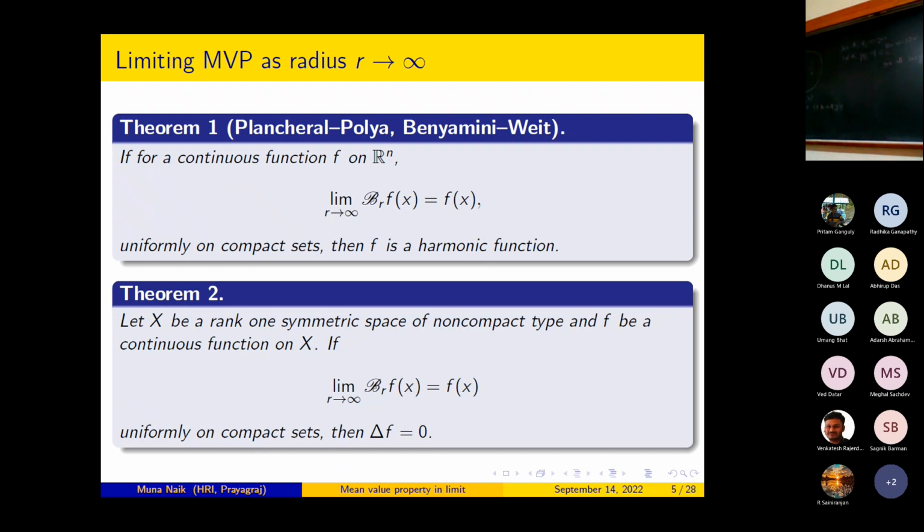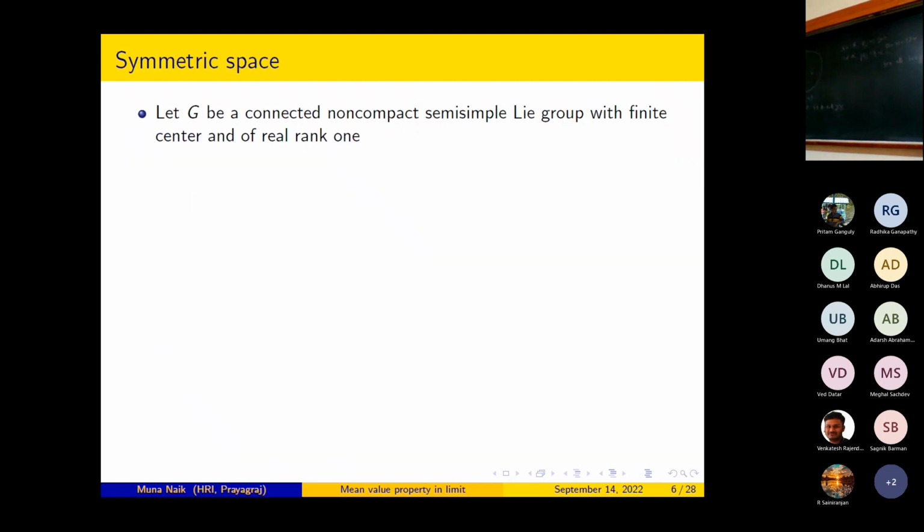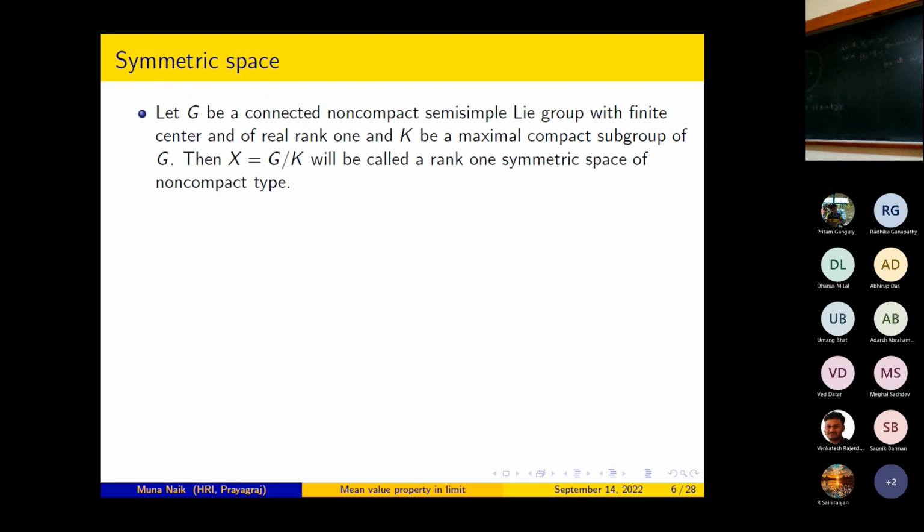I hope the motivation and starting point of our work is really clear to all of you. So let me quickly go through some preliminaries about symmetric spaces. Let G be a connected non-compact semisimple group with finite center and of real rank 1, and K be a maximal compact subgroup of G. Then the homogeneous space G mod K, which I denote by X, will be called a rank 1 symmetric space of non-compact type. Example: this is SL2 mod SO2.